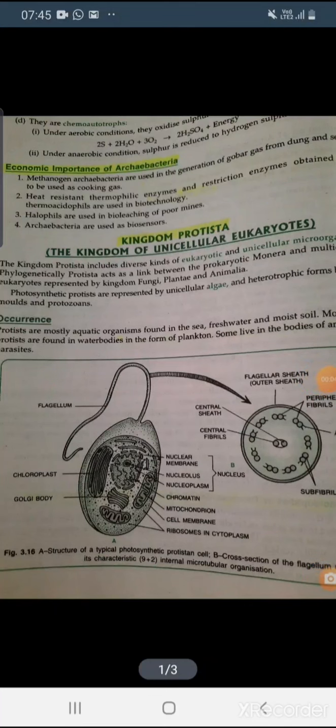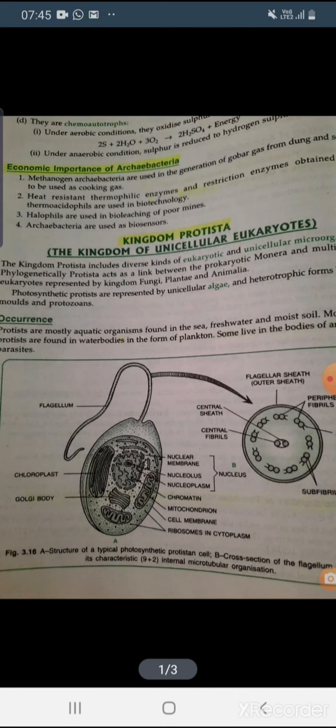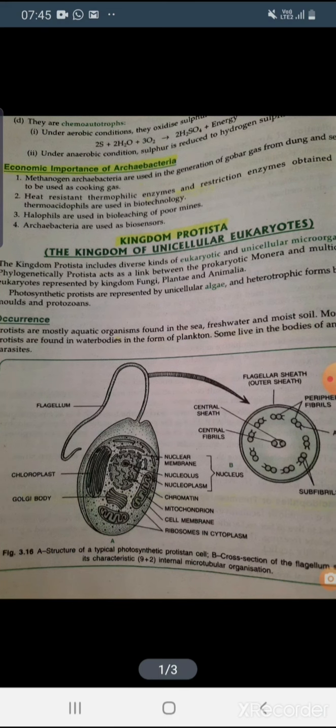So today we are going to learn the next kingdom, that is kingdom Protista. So these are the unicellular eukaryotes. Eukaryotes means those organisms who have well developed nucleus with nucleopore, nuclear membrane, double stranded DNA and all. So all the organisms of this kingdom are unicellular eukaryotes. Sometimes they are photosynthetic in nature, like the photosynthetic protists, they are represented by the unicellular algae, and also the heterotrophic forms are by the slime molds and some other protozoans.